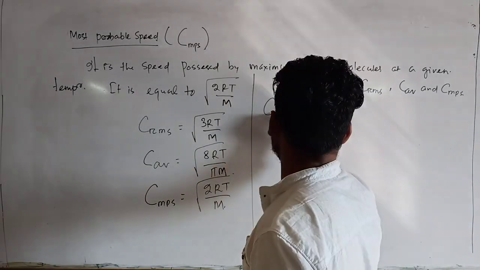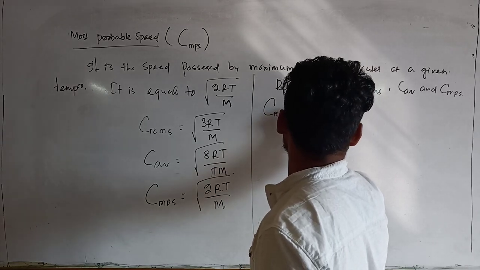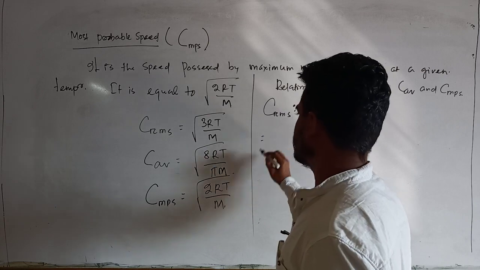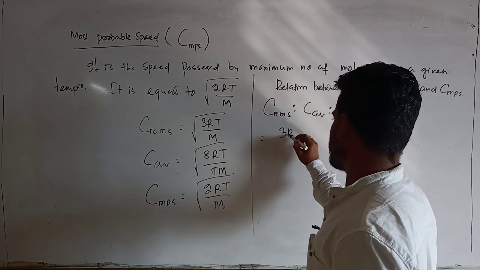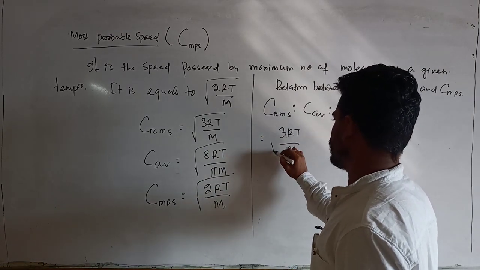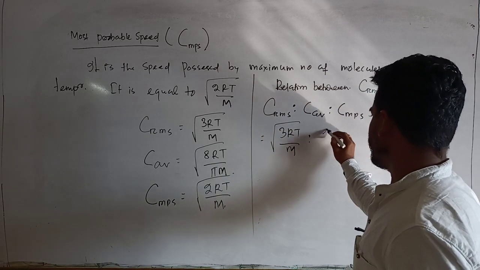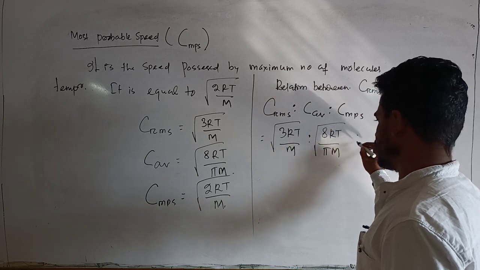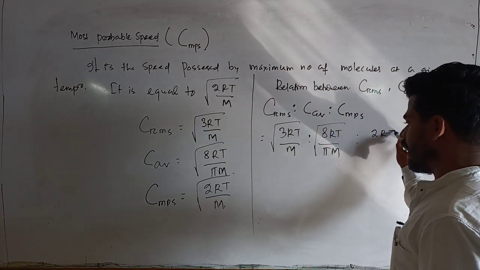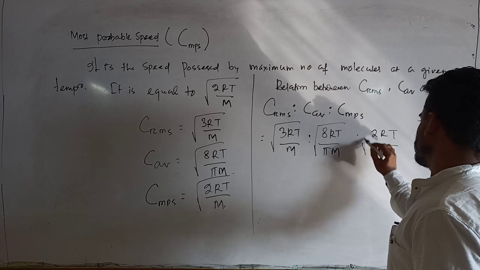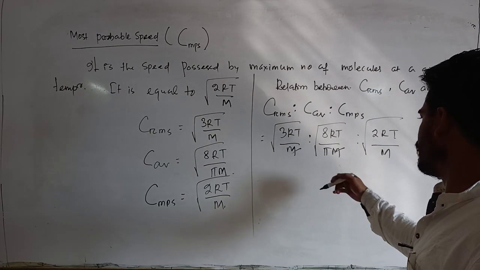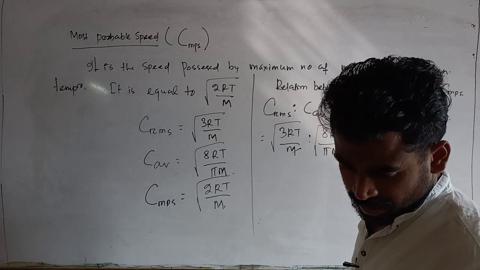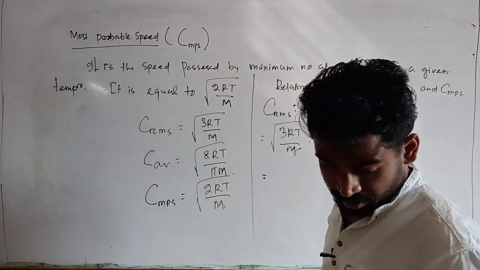So C RMS is to C average is to C MPS can be written as root of 3RT upon M is to root of 8RT upon pi M is to root of 2RT upon M. Okay, so M cancels everywhere.